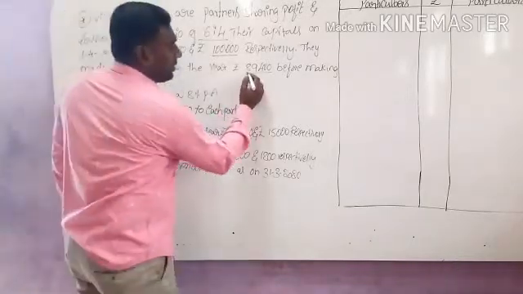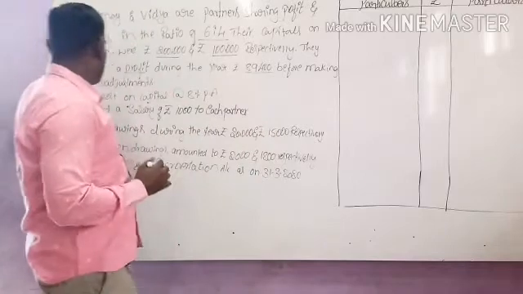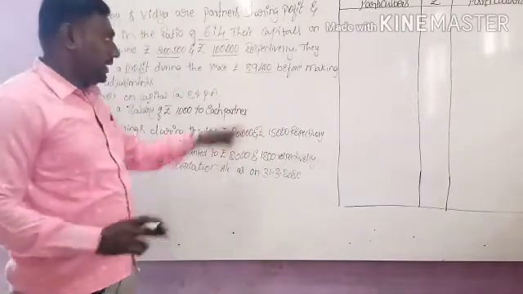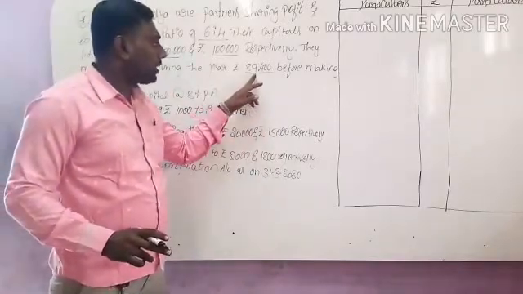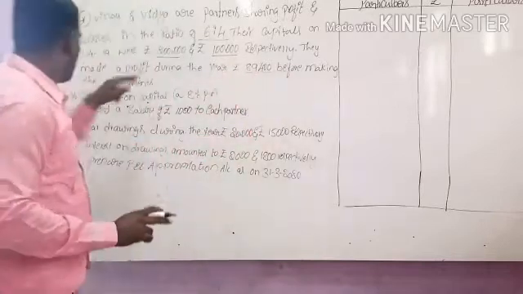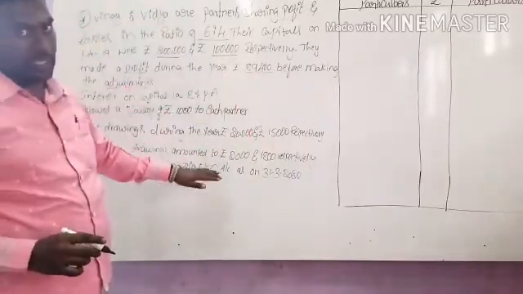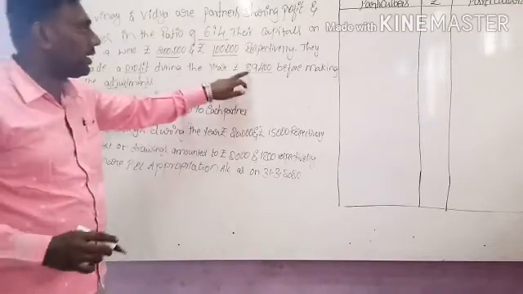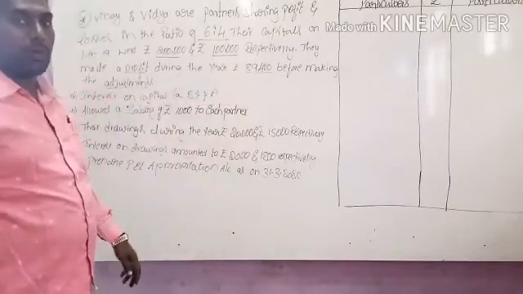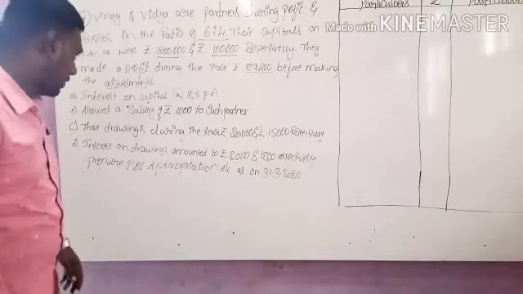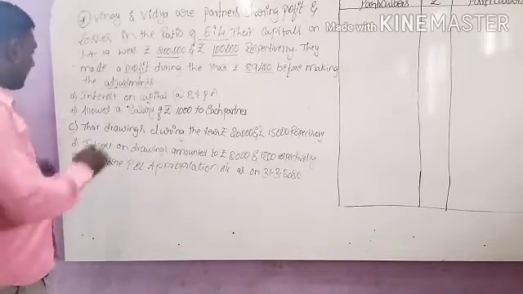For the year ended 31st March 2020, the profit is rupees 89,400 before making the adjustments. That means before distributing, they earn a profit of rupees 89,400. Some adjustments are given.